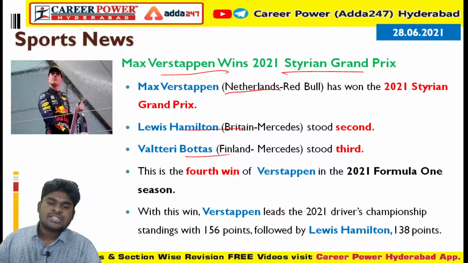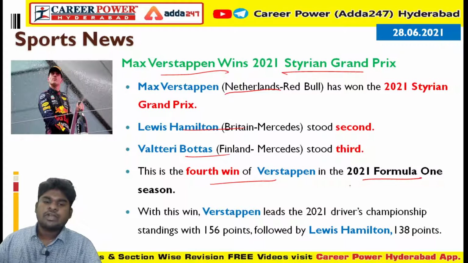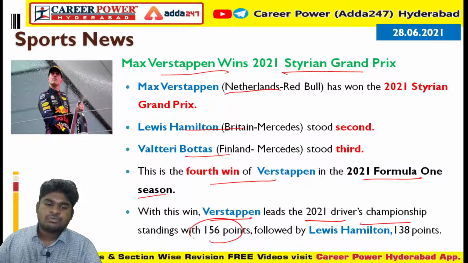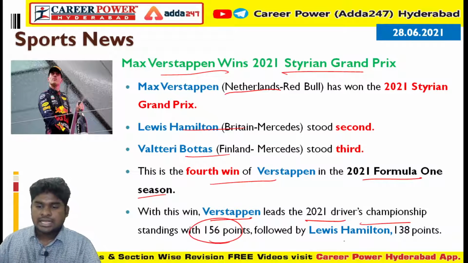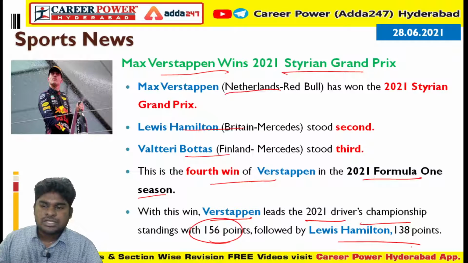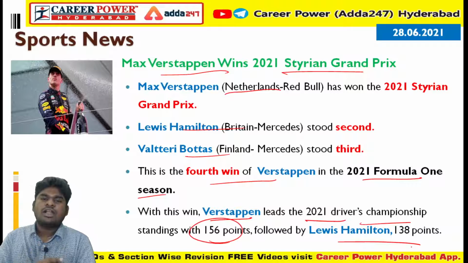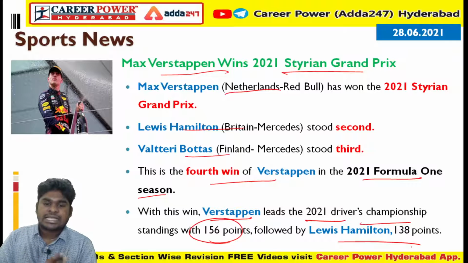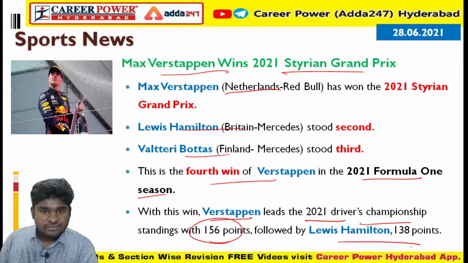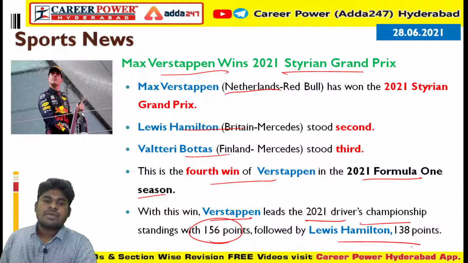So it is Max Verstappen's 4th win in the 2021 Formula 1 season. With this win, he leads the 2021 Drivers' Championship with 156 points, and he defeated Lewis Hamilton, who is at 138 points. So in the 2021 Drivers' Championship rankings, he is now at top place with 156 points and Lewis Hamilton with 138 points. So these are the achievements of Max Verstappen.